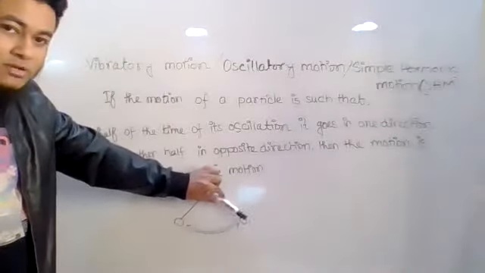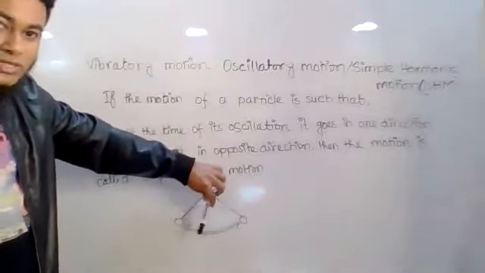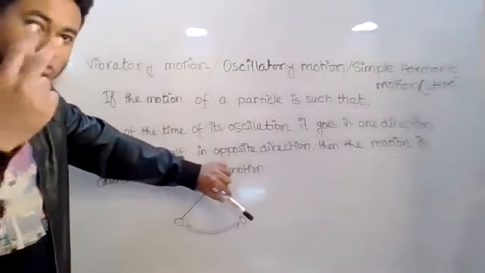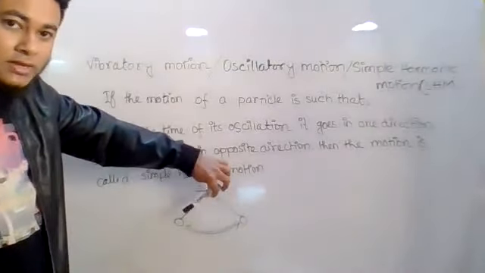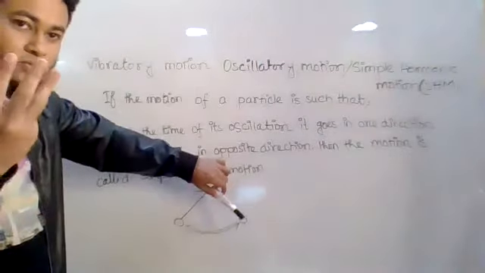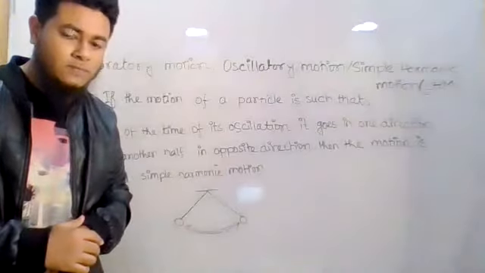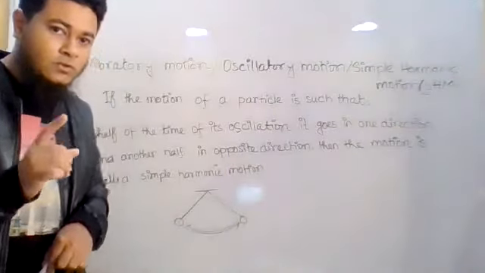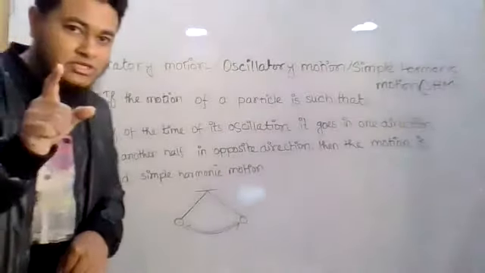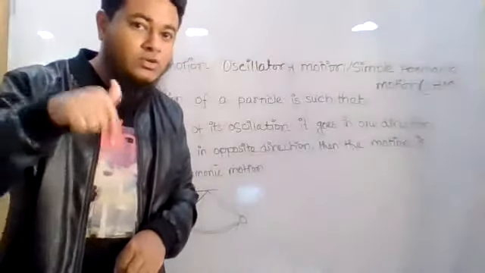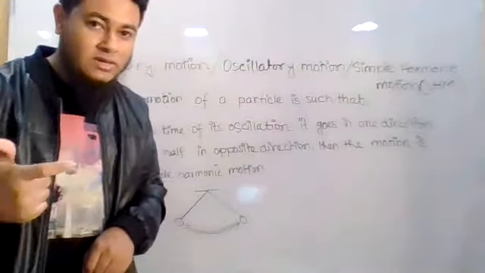Then it will again go to that extreme position and come back, and we can say two oscillations have been completed. Again it will go and come back, three oscillations have been completed. Understood what I mean by oscillation? For one oscillation, it has to come back to its original position from where it started.